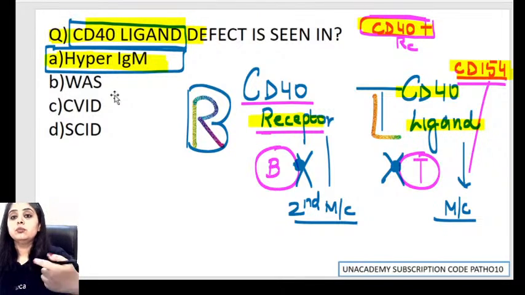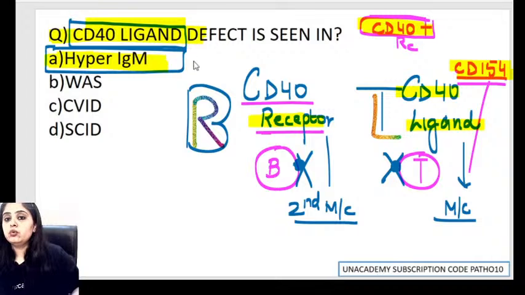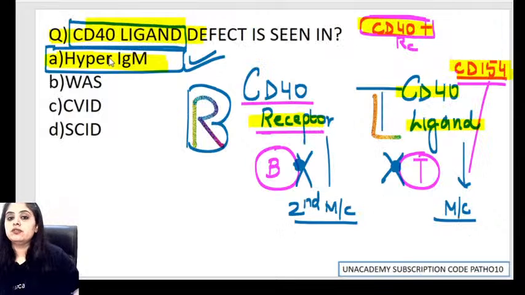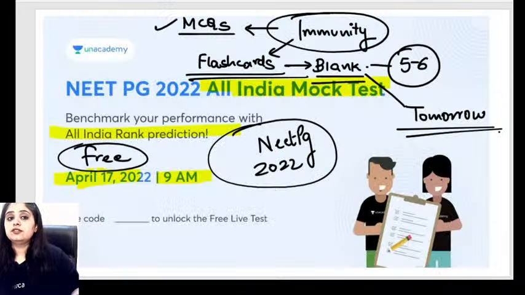If IgM is more, they are talking about hyper IgM syndrome, versus if they give you an immunoglobulin profile in which the IgM is less, which disease are they talking about? They are talking about Wiskott-Aldrich syndrome. There the IgM was less, and in hyper IgM obviously the IgM is going to be more in quantity. I think with that we can definitely wrap up, but the story is not over.